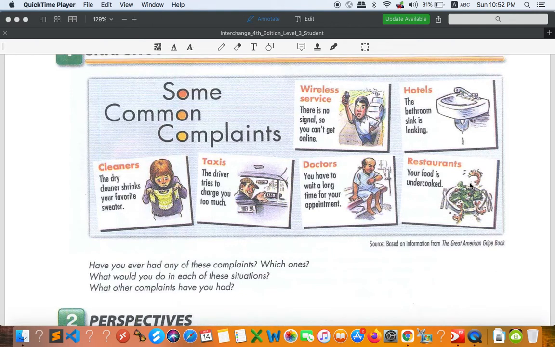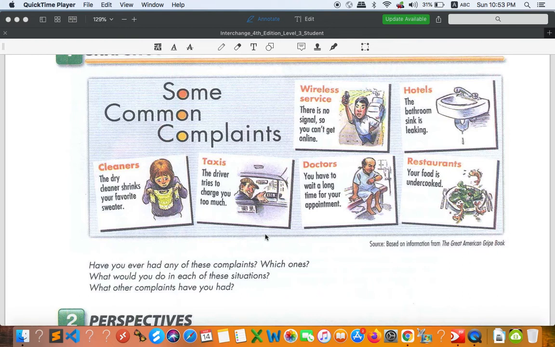So what about you? If you have the same experience, which one? As you can see right here, have you ever had any of these complaints? Which ones? You might have all of them, or you might have one or two of them, but it doesn't matter. You can figure out the solution at the time. How did you react to the complaint? What would you do in each of these situations? Let's pick one complaint and try to figure out the solution.